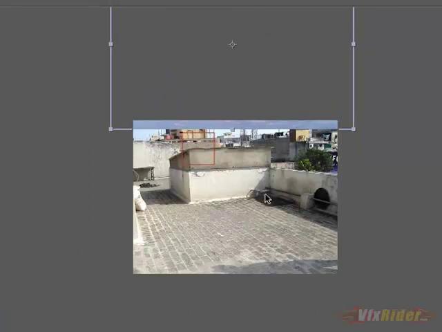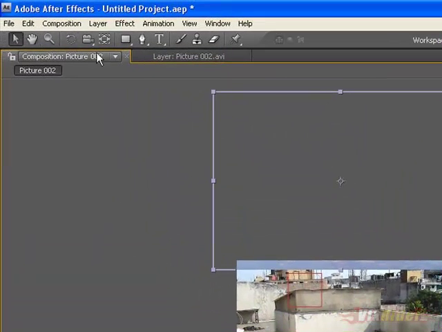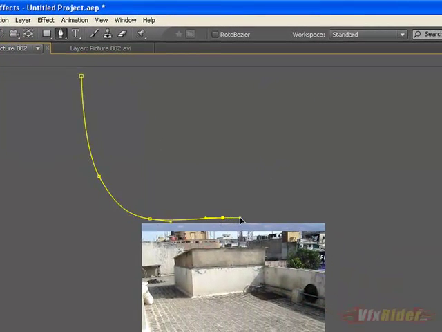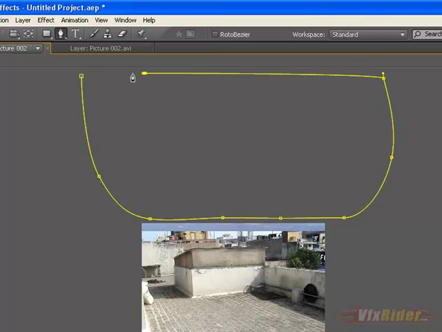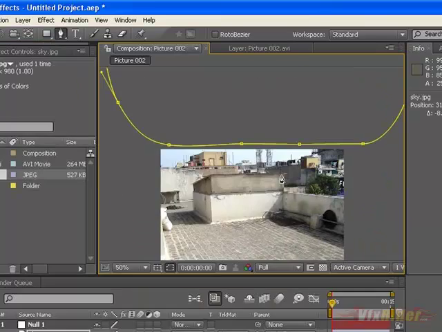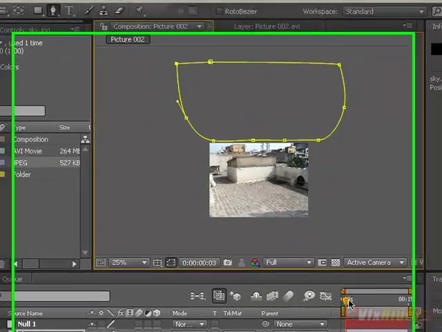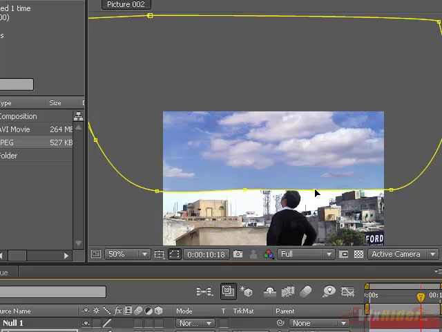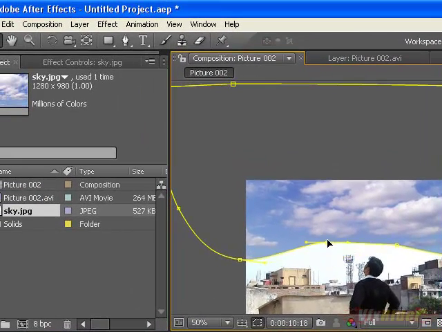Now make a garbage mask around your sky footage, and see if it is going perfectly. You have to make some adjustment in the mask points.